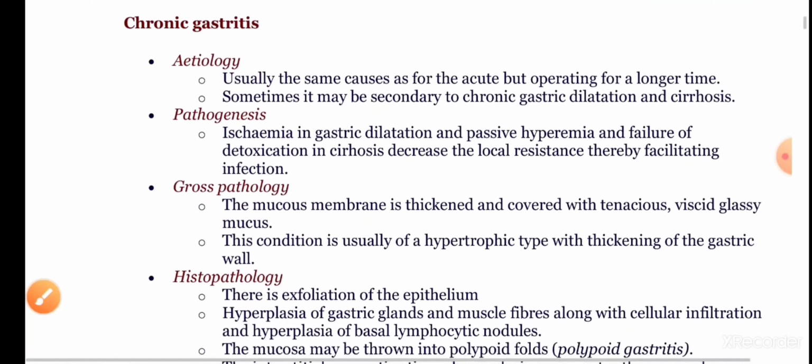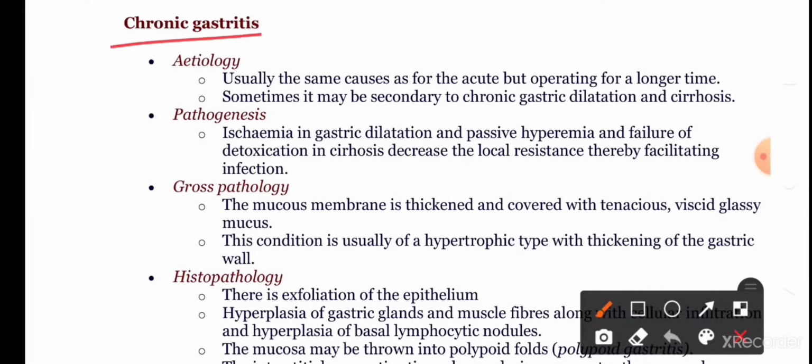Now let us come to another type of gastritis, that is chronic gastritis. Etiology is usually the same causes as for the acute, but operating for a longer time. Sometimes it may be secondary to chronic gastritis, dilation and cirrhosis.